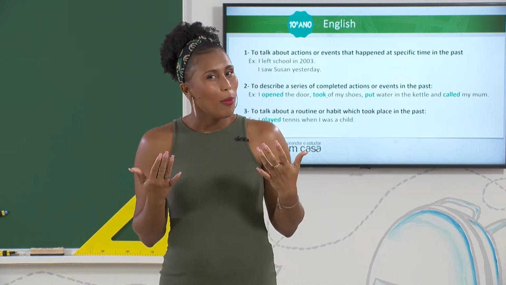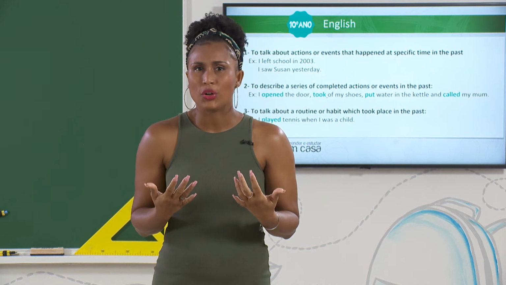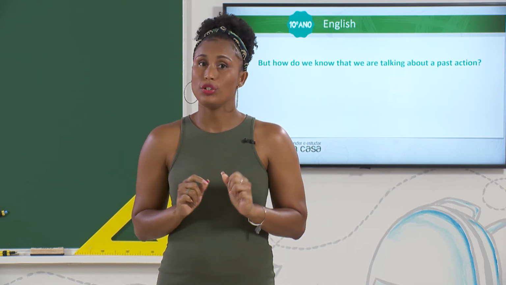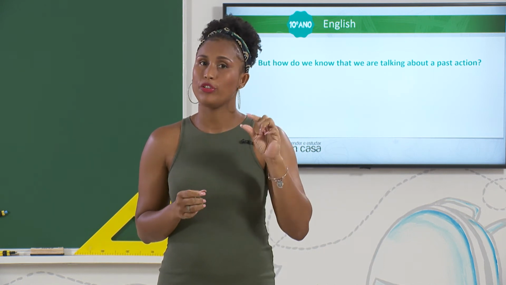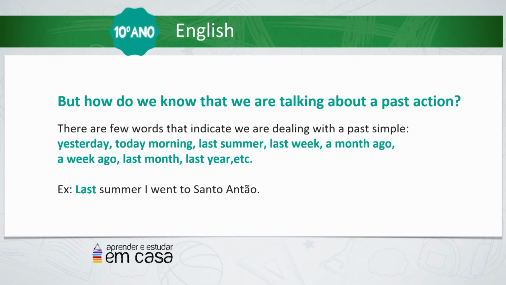But probably you are asking yourselves, how can I know that I'm dealing with a past simple? Well, in order to know, there are a few words you should take into consideration. For example, we have yesterday, this morning, last summer, last week, a month ago, a week ago, last month, last year.